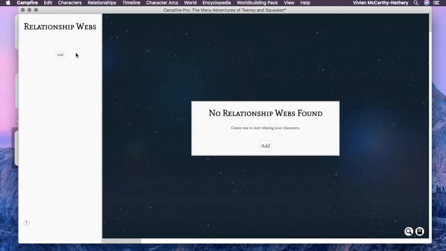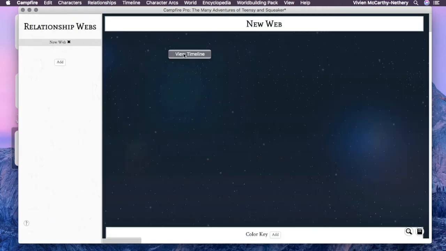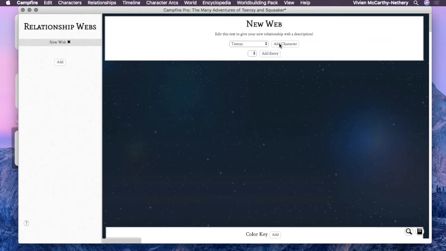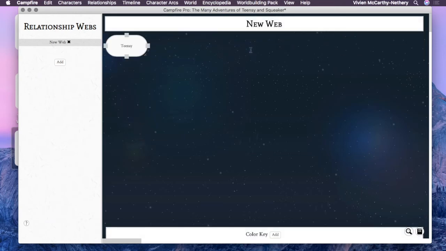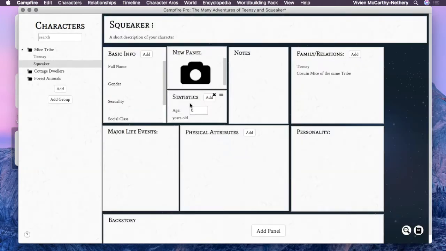So in the relationships tab, this is where you can make your family trees, you can make your relationship connections, you can show who's friends, who's in a relationship with each other, who's relatives, who is mad at each other, all sorts of neat features there. And so you click the character, you set the character, you click the other character, you set the other character, I don't remember where I put this. Then there's a connector. So these connectors you can color code to make them mean something. And you can move them across the board. So eventually when they are moved in different parts of the story, you can move that to reflect that.